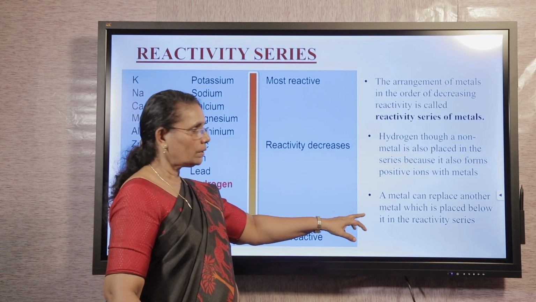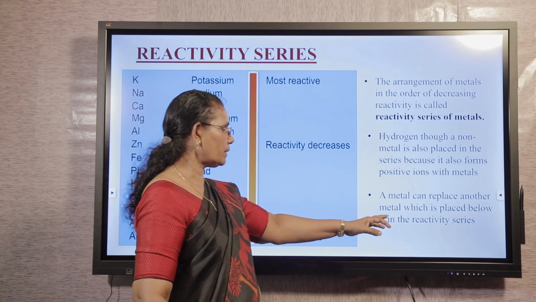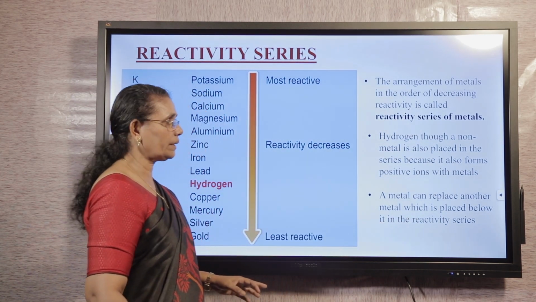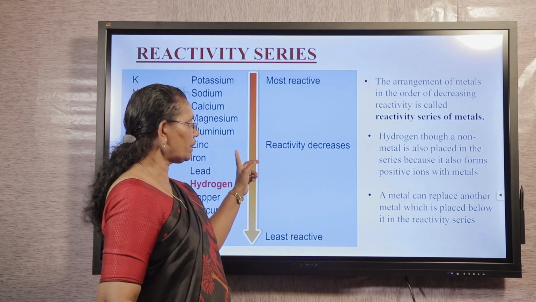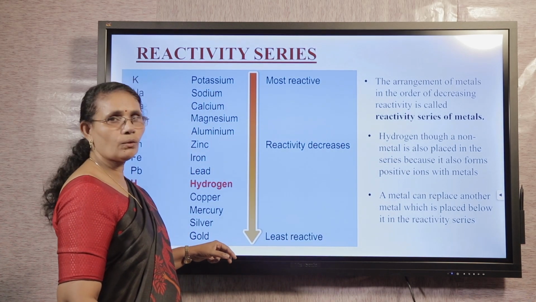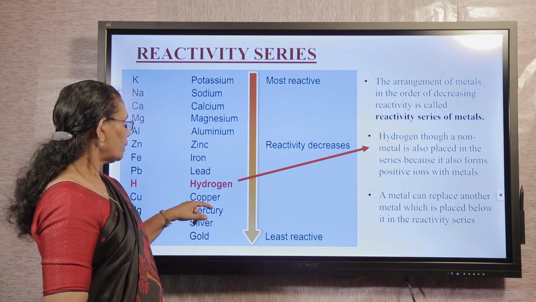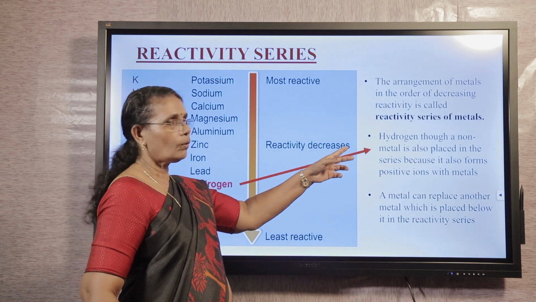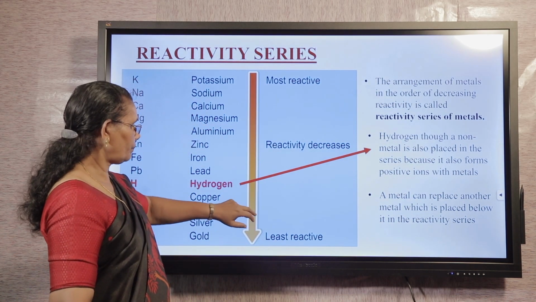Then comes the displacement reaction. A metal can replace another metal which is placed below it in the reactivity series. What does it mean? The more reactive metal can replace the less reactive one. That is called displacement reaction. Then see hydrogen placed in between because hydrogen also forms positive ion like metals.